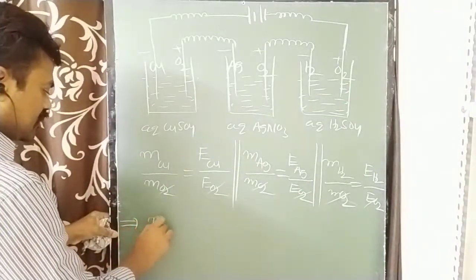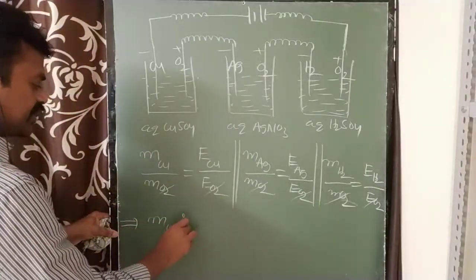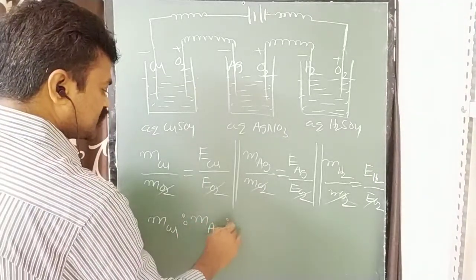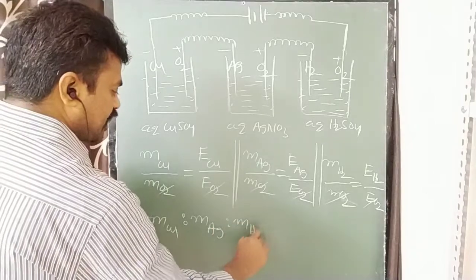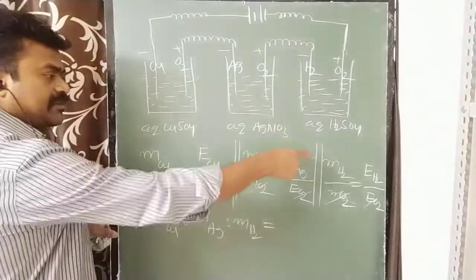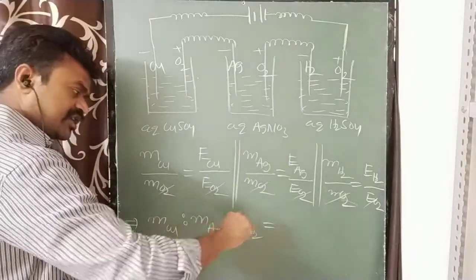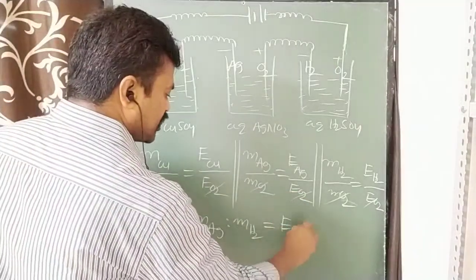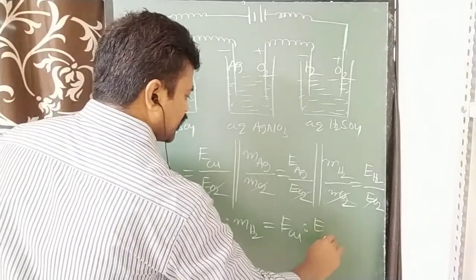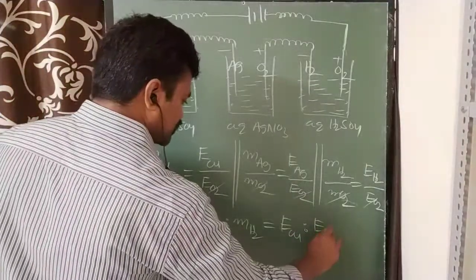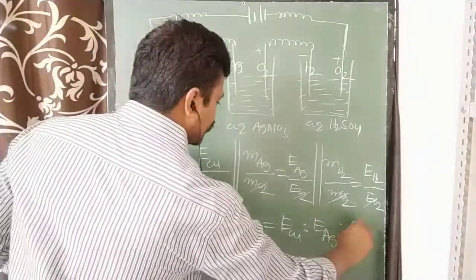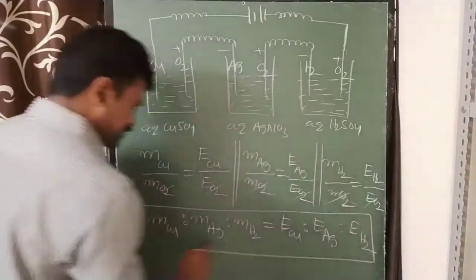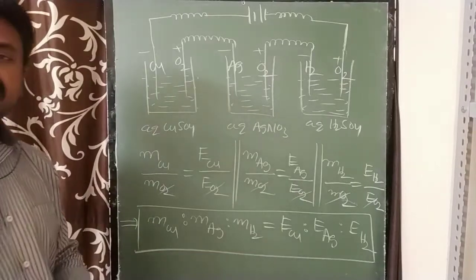Therefore, the mass of copper is to the mass of silver is to the mass of hydrogen is equal to, only the mass ratio is equivalent to the equivalent weight ratio, means equivalent weight of copper is to equivalent weight of silver is to equivalent weight of hydrogen. So this is Faraday's second law statement.